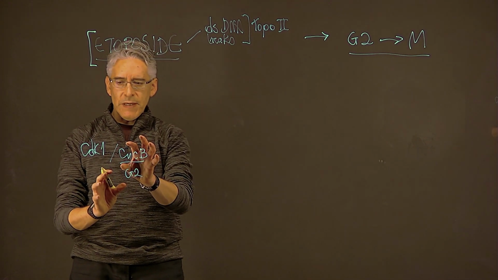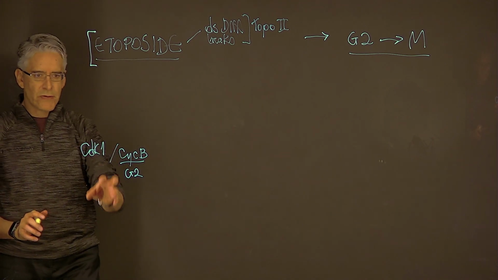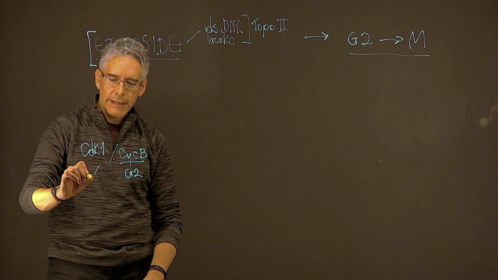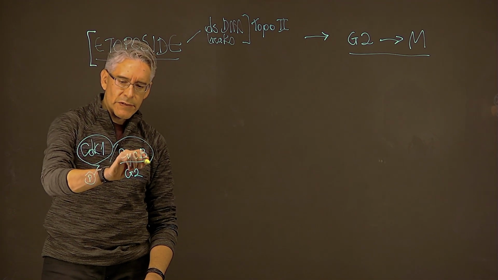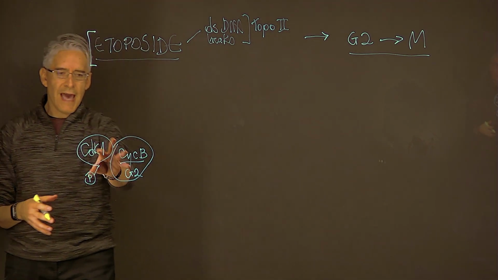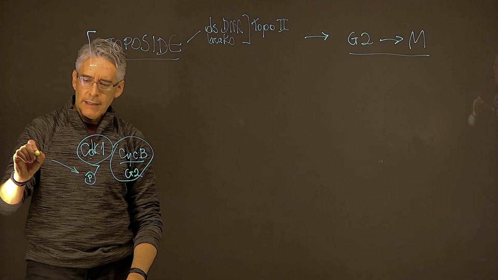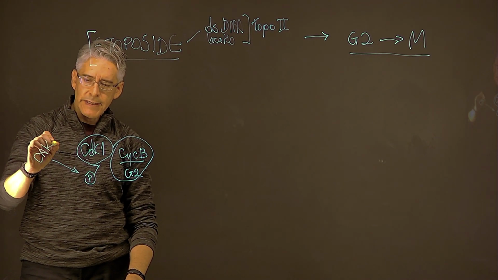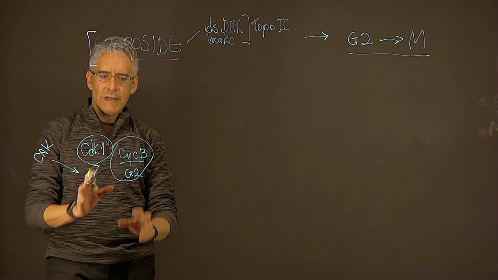And when cyclin B is produced, it associates very rapidly with CDK1, and this complex now becomes very rapidly phosphorylated. This phosphorylation is required for the activation of the complex. That phosphorylation is made by the CDK activating kinase, CAK. It phosphorylates CDK1, and that activates the complex.